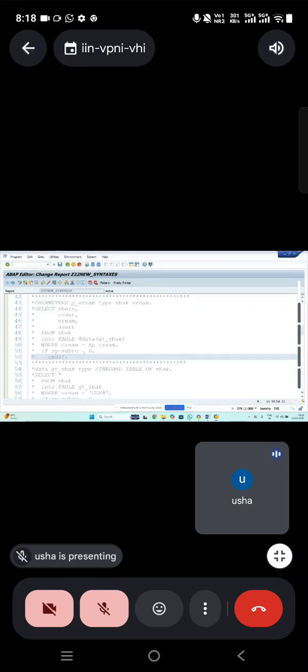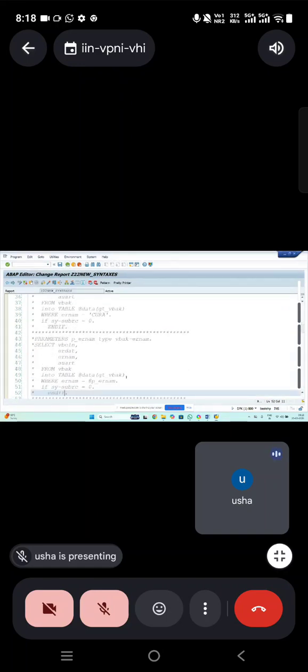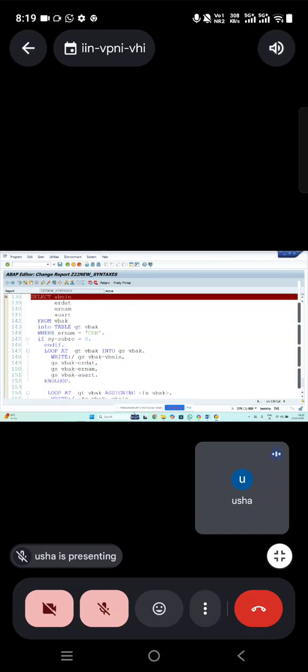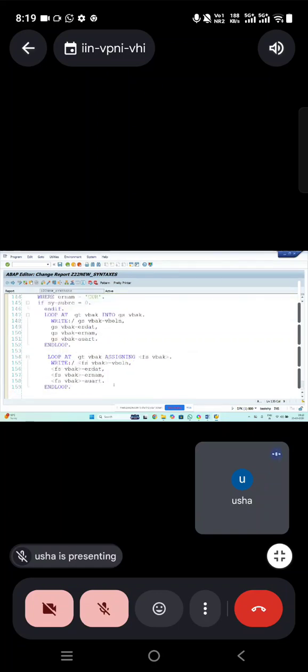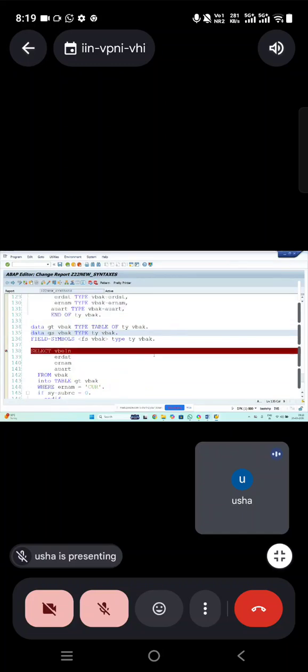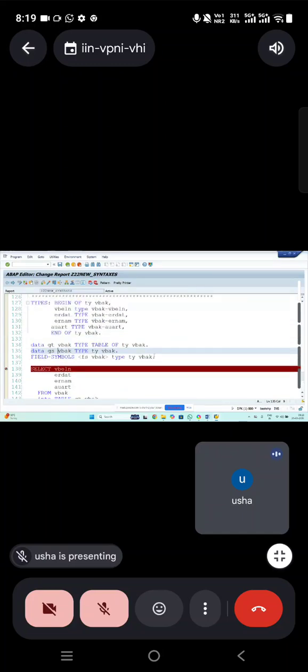If you observe here in the program, it always created internal table work area memory. Correct? If I'm having the data or not, it always creates that. Yes or no? Yes. Not only for this, you can use a field symbol as an internal table also. The field symbol can be used as an internal table also.